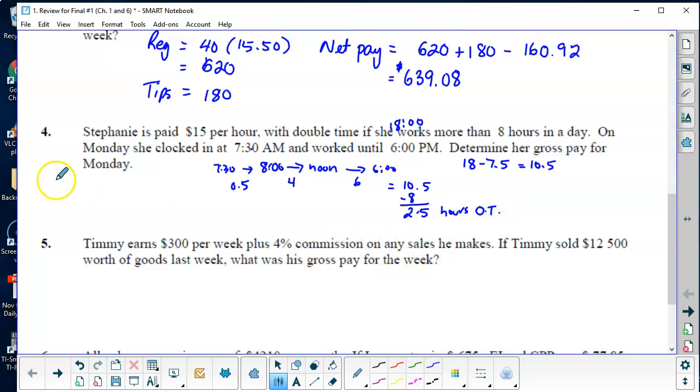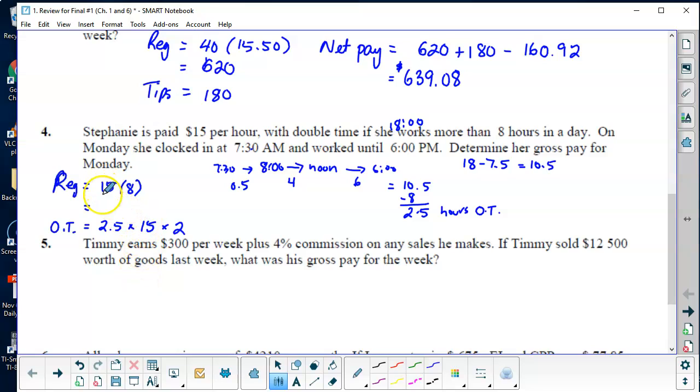Okay, so regular pay, I kind of made a mess of the space here. Regular is $15 per hour times 8 hours in a day, and then overtime is 2.5 hours times $15 per hour, and then times double time.